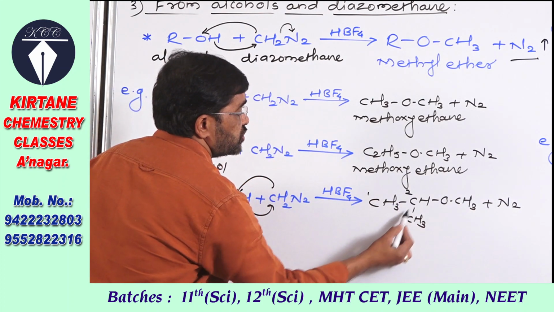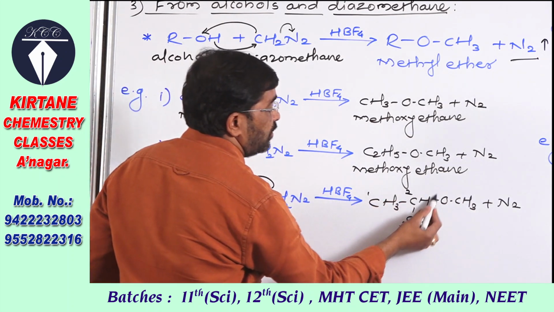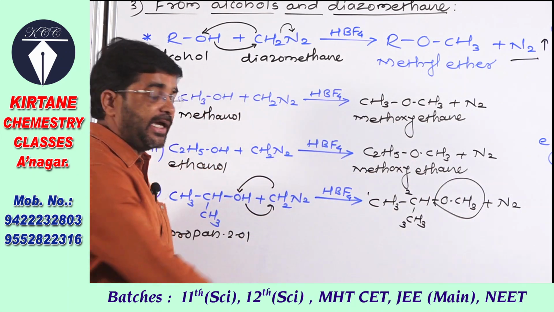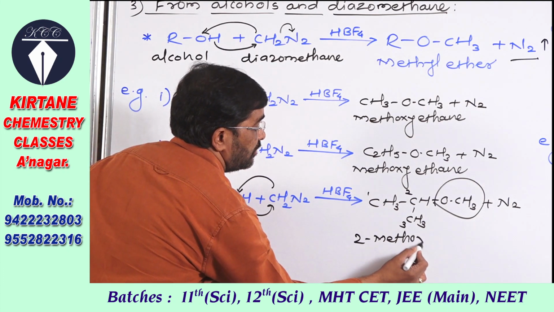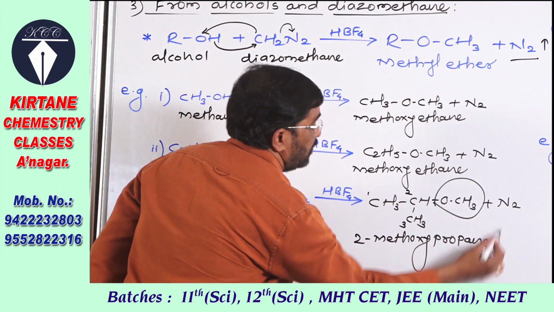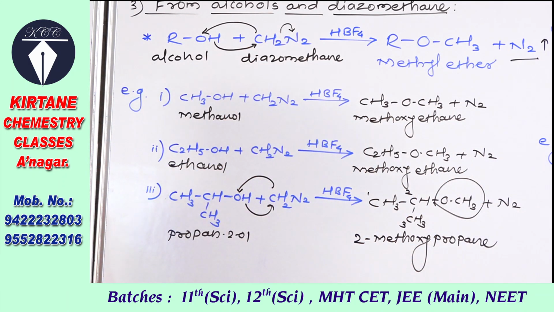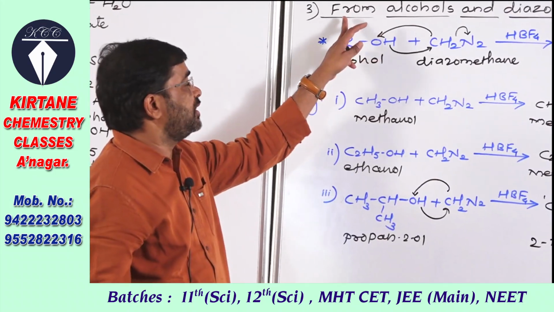If you give numbers to this alkane as 1, 2, 3, on the second carbon a methoxy group is attached, and therefore it is 2-methoxypropane. 2-methoxypropane is formed. So this is the third and last method to prepare ethers, that is preparation of ethers from alcohol and diazomethane.